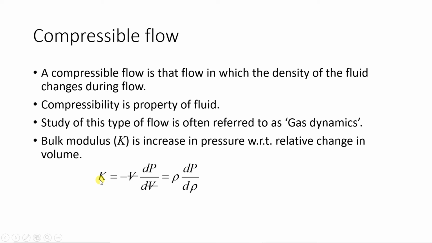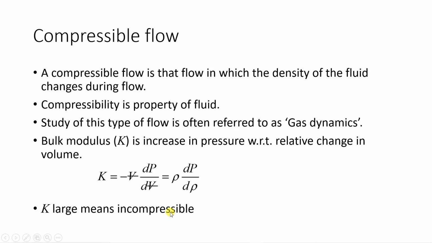It is like an inverse: if bulk modulus is more, then compressibility will be less. So if K is large, compressibility will be less, which means it is like incompressible. So when K is large, we say that the fluid is an incompressible fluid.